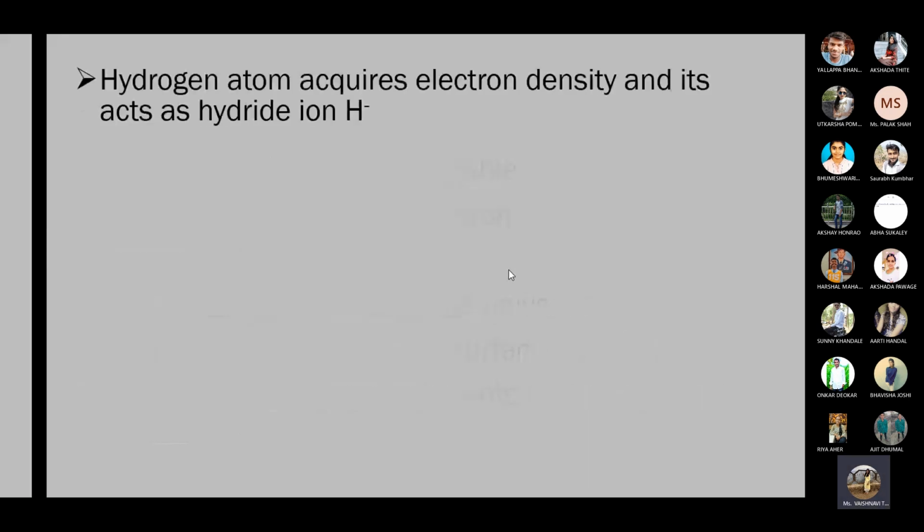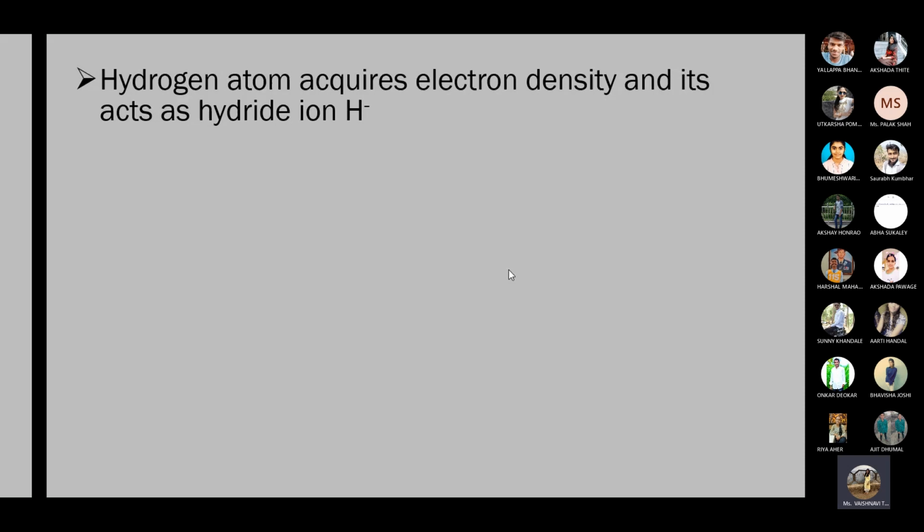Hydrogen atom acquires electron density and it acts as a hydride ion. So there are three species of hydrogen: proton, H plus, H2, which is the elemental form, and H minus, which is the hydride.